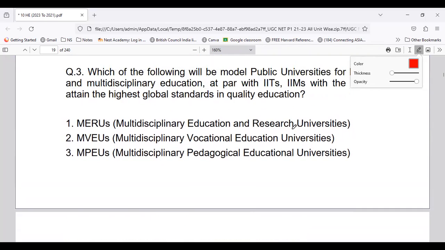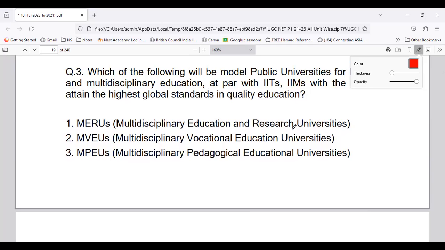Which university stands in par with IITs and IIMs? So from the given options, which are the right universities?